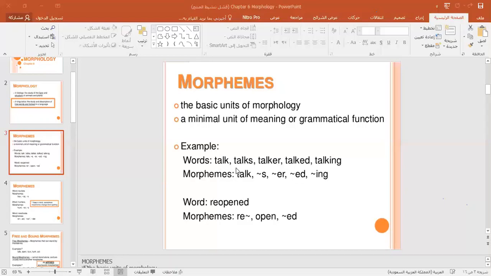Look at the next word, talks. If you divide the word talks into smaller units, we can say talk plus s. Talk is a smaller unit than talks. Does it have a meaning? Yes, talk has a meaning. So it is a morpheme, and at the same time it is a word. Talk is a word and a morpheme at the same time.